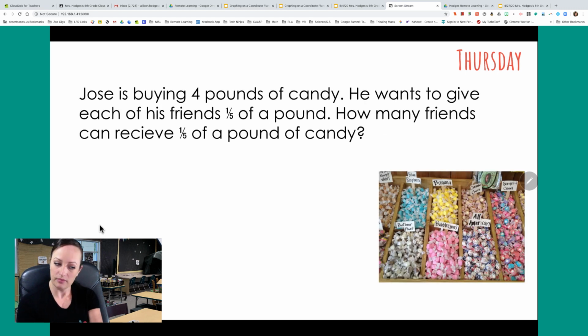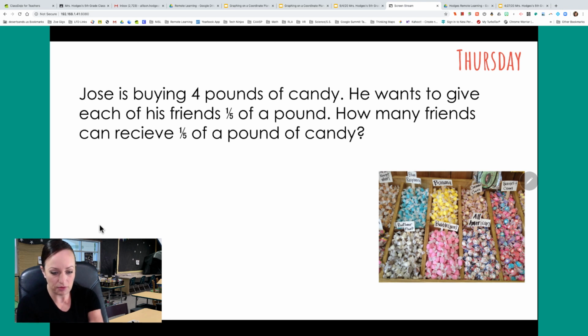All right. So this time let's think about what's happening before I start writing everything down. Jose is buying 4 pounds of candy. He wants to give each of his friends 1/5 of a pound. How many friends can receive 1/5 of a pound of candy? So this one is asking how many friends, or how many servings, you are going to have with this.